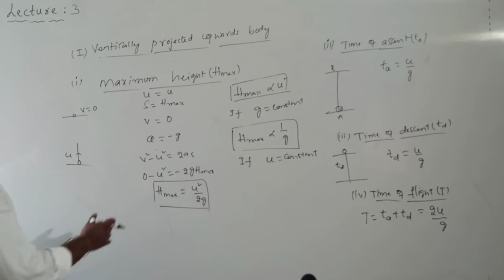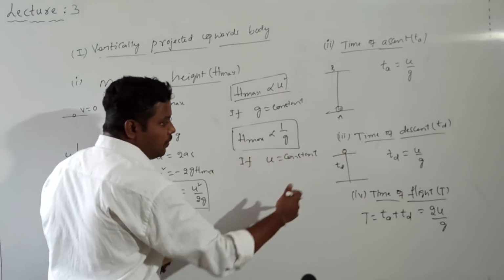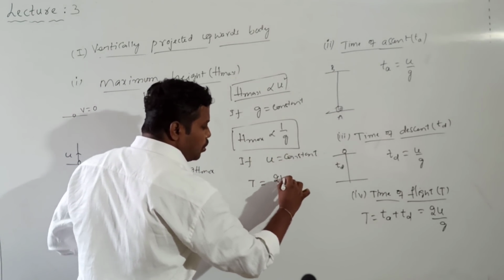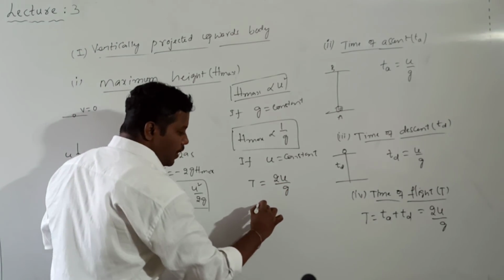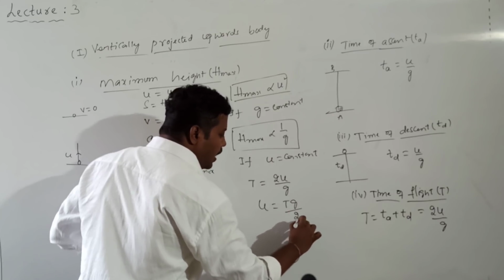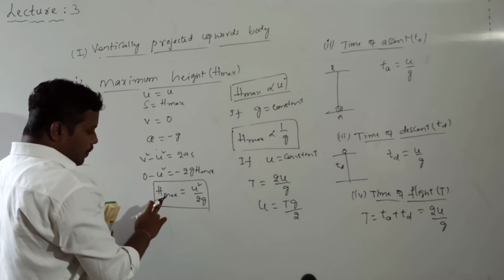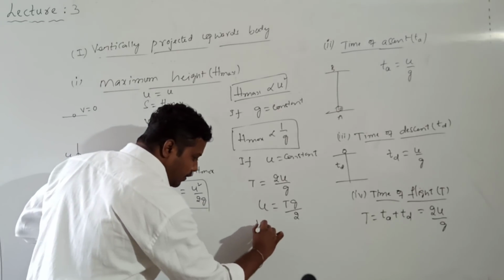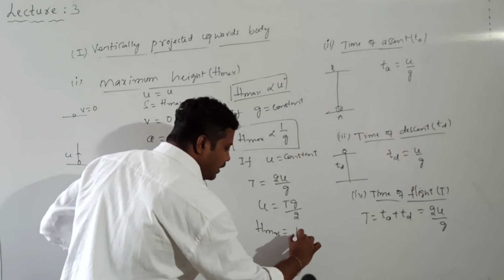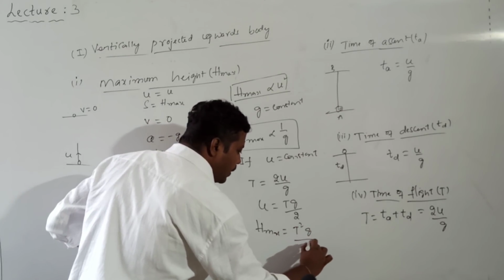We can also express the maximum height in terms of time of flight. What is the expression for time of flight? We got T is equal to 2 into U by G. From this, U is equal to T into G by 2. If I substitute the U value into the formula for H max, I will get H max is equal to T square into G divided by 8.